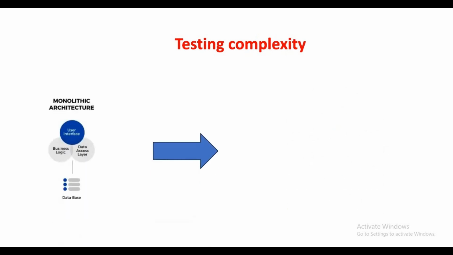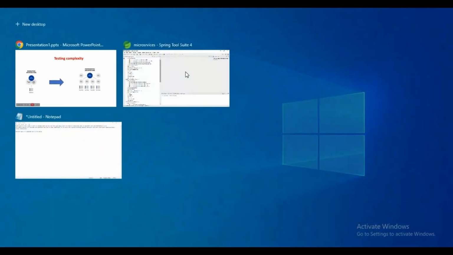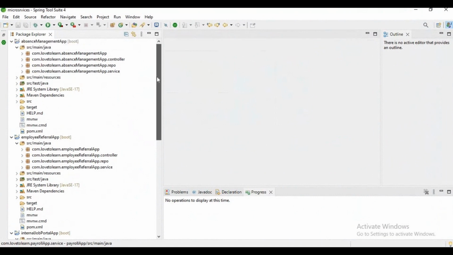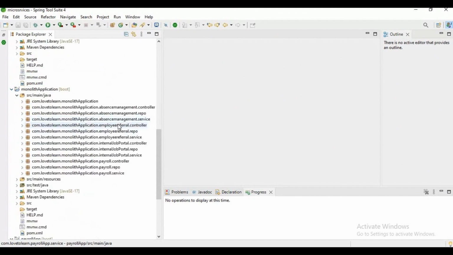Let's move to the next limitation, testing complexity. Now just assume I have made a change in the employee referral code base. Here we have different components, right? In my monolithic application, I just made a simple change in this employee referral component. Now what do I need to do? I need to test the entire application from end to end.